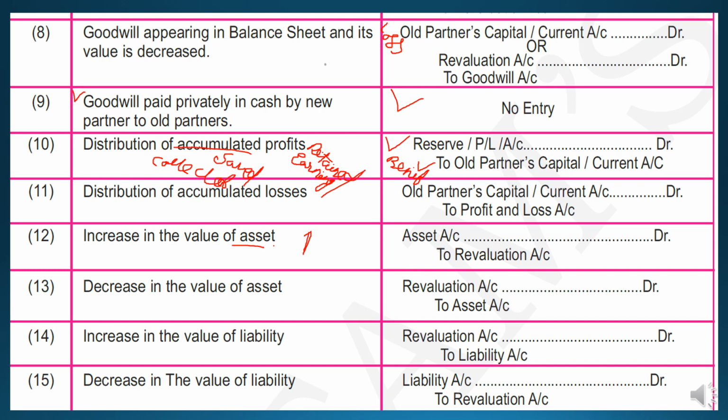Now student, an asset has a debit nature and a liability has a credit nature. So whenever a liability increases, it will be credited, and whenever a liability decreases, it will be debited. So students, you can see revaluation account debit to liability account for an increase in the value of liability. Or you can remember it this way: an increase in asset is debit, so an increase in liability is credit. A decrease in asset is credit, so a decrease in liability is debit. So the reverse rule applies.